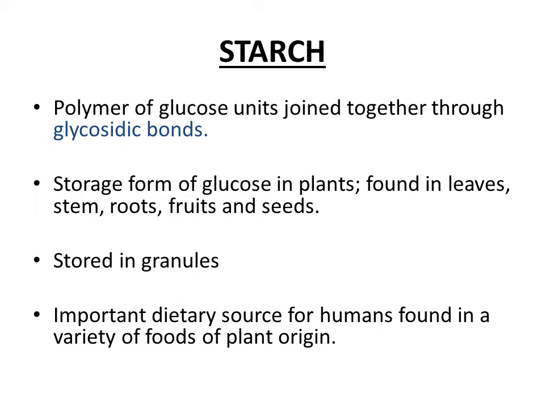And why is it an important source of nutrition? Because it is present in a wide variety of plants. Plus, it can be hydrolyzed completely inside our body to yield glucose, and then glucose can be used for energy producing purposes. Okay, so we have discussed the biomedical importance of starch. Now we are going to focus on the structure of starch. So what is starch? We know that it is a homopolysaccharide made up of glucose subunits, and these glucose subunits are joined together in a starch molecule by means of glycosidic bonds.